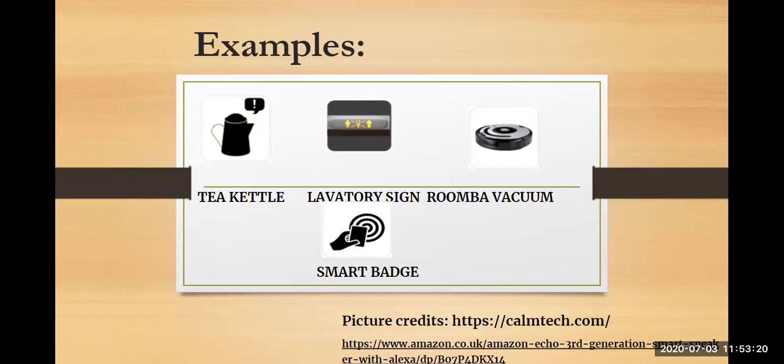The third example of calm technology I have taken here is the Roomba vacuum. Roomba vacuum is nothing but a cleaner that cleans your house. It doesn't have any spoken language or voice commands. It just has simple tones. According to the tones, you will understand what state it is in. When it completes the task, it gives a chirpy sound. When it has gotten stuck somewhere in between, it gives a big loud sound. And in between, if there are any problems, then it gives you orange and green lights.